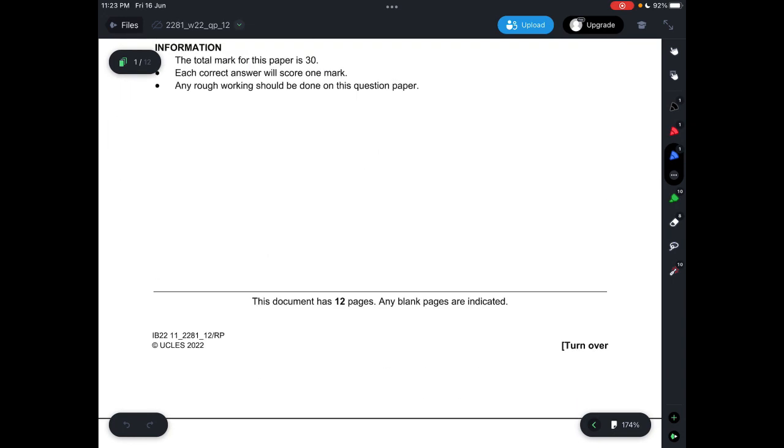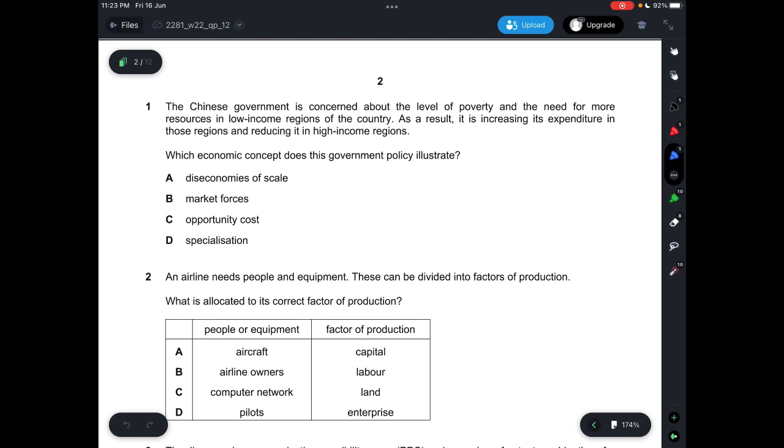Alright, let's start. Okay, so the first question is this. The Chinese government is concerned about the level of poverty and the need for more resources in low-income regions of the country. As a result, it is increasing expenditure on those regions and reducing it in high-income regions. Which economic concept does this government policy illustrate?